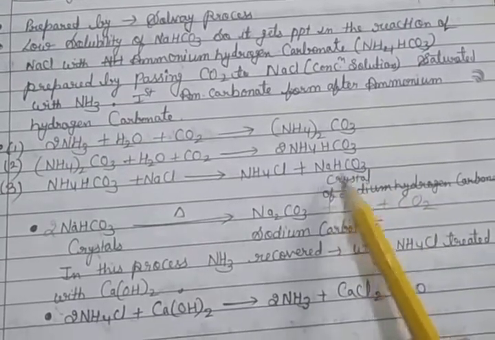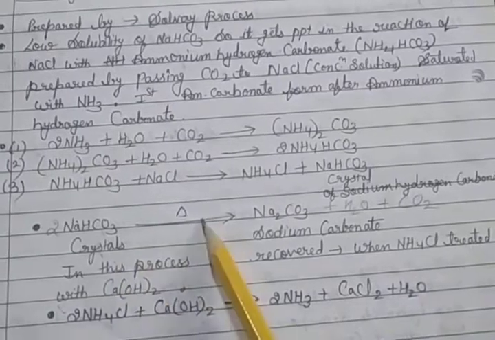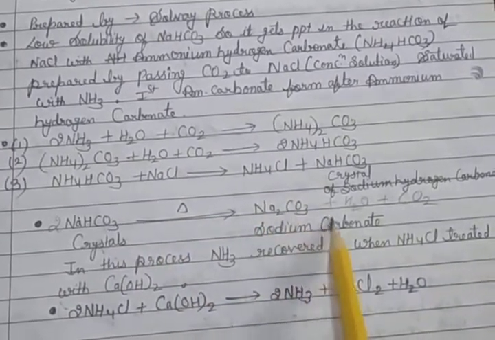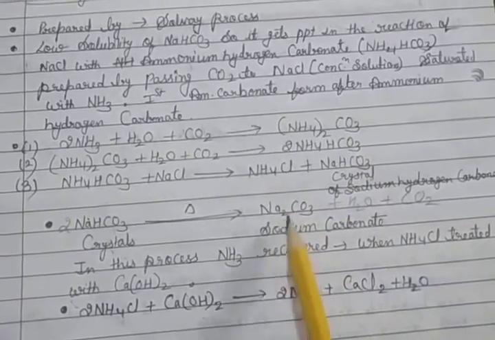When these sodium hydrogen carbonate crystals are heated, they decompose into Na2CO3, sodium carbonate. So this is the main compound, washing soda.